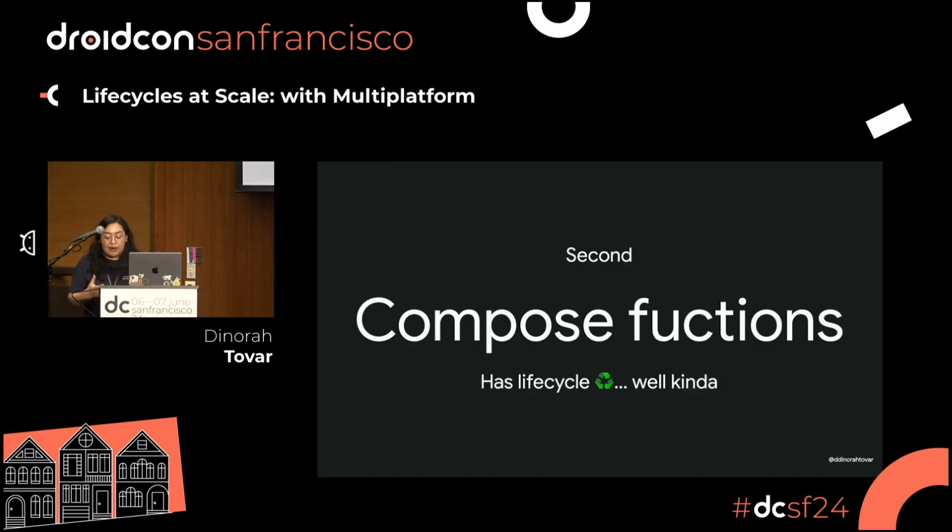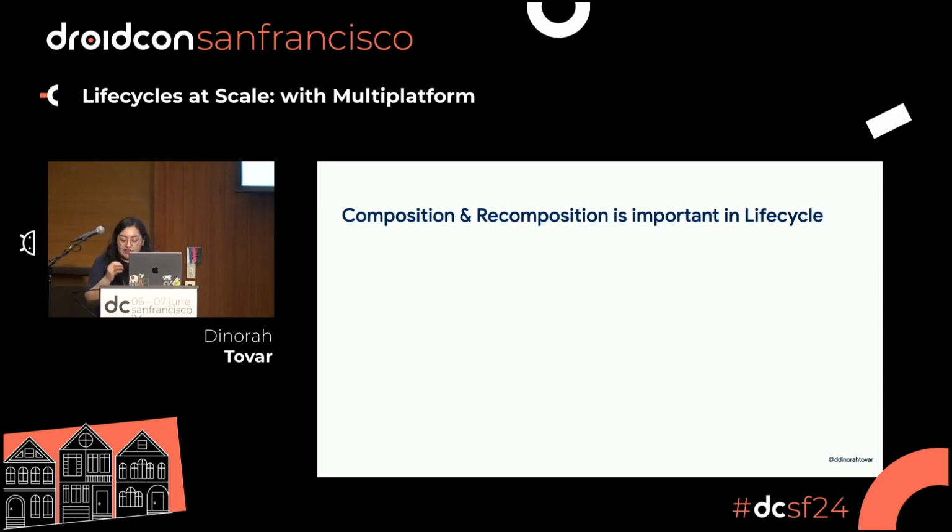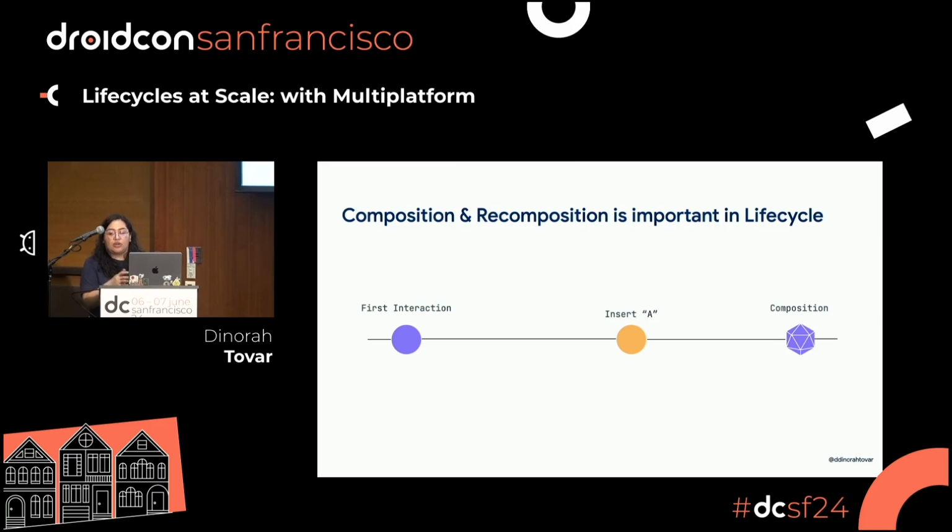So the second part is that everything in Compose has a life cycle. Well, kind of a life cycle. It is a life cycle, to be honest. I want to start with an example. In Compose, the composition and the recomposition are very critical, right? Every time the user interacts with the mobile application, you have to do a recomposition of what the user is seeing. So because we have to do a recomposition, the flows of the data work very differently.